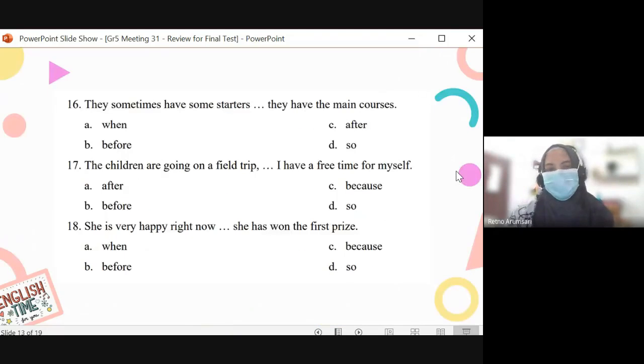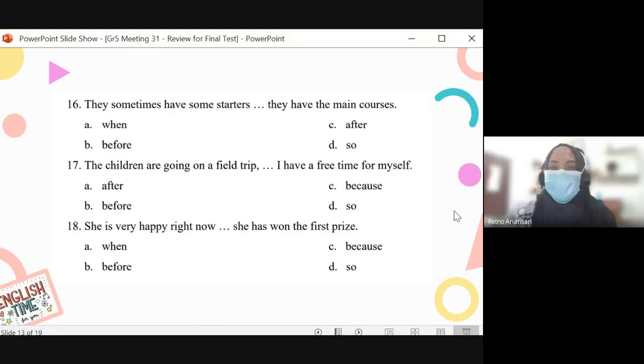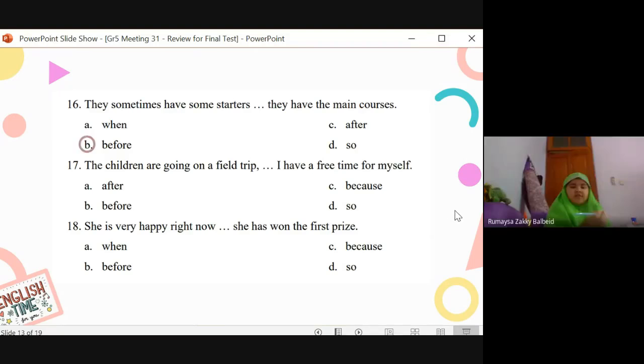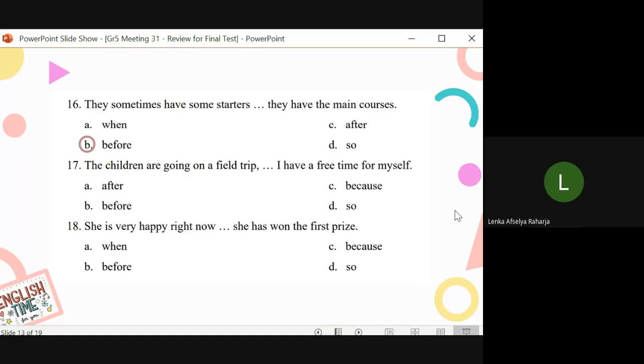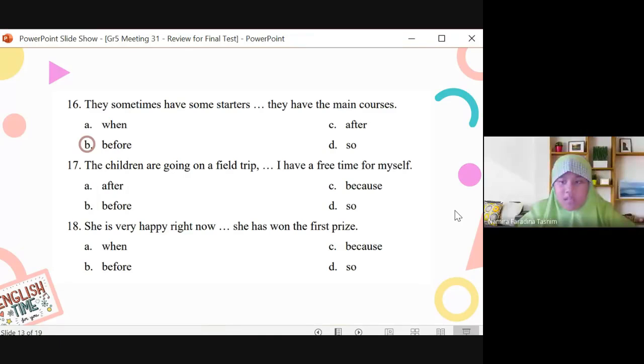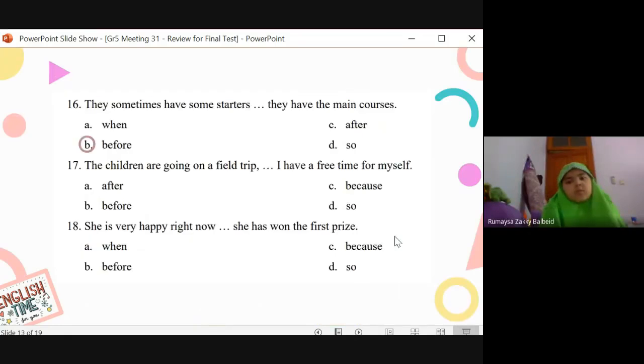Okay. Next. They sometimes have some starters before they have the main courses. Yes, starters come before the main courses. So the answer is before. What comes after the main courses? The desserts, right? Yes. Number 15 is when. All right, number 17.